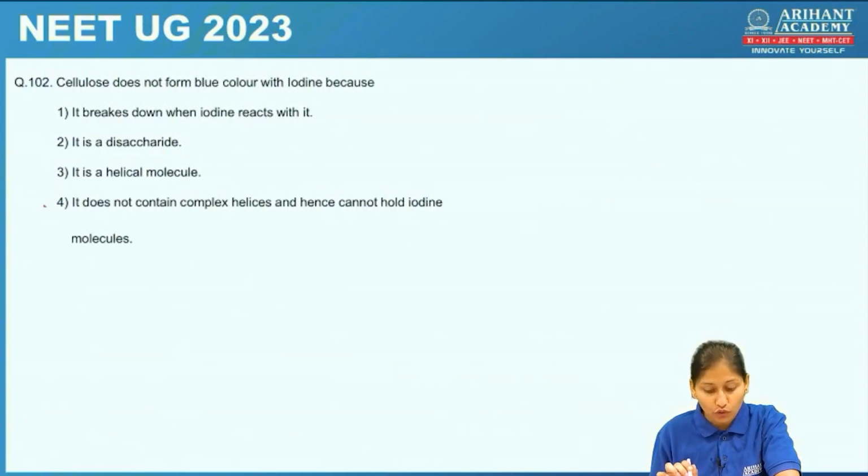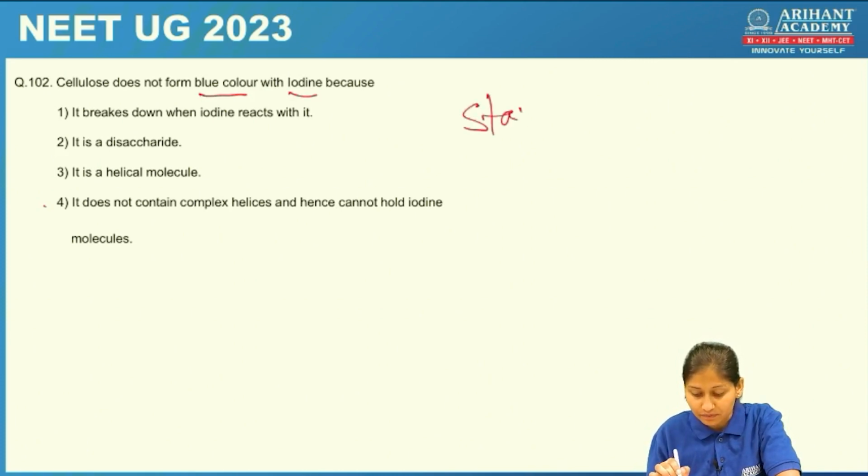Cellulose does not form blue color with iodine because, so students, here cellulose is given. So generally we study this blue color with iodine for the starch. Okay, so the starch has some helices which hold the iodine, but here cellulose is given, students.